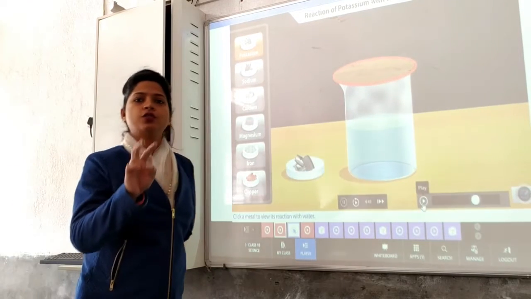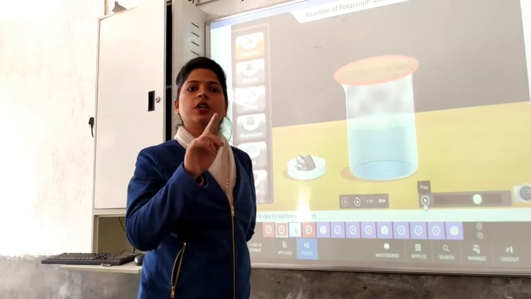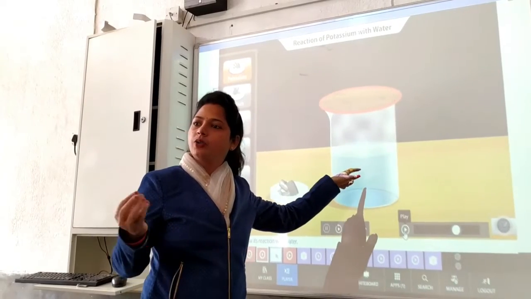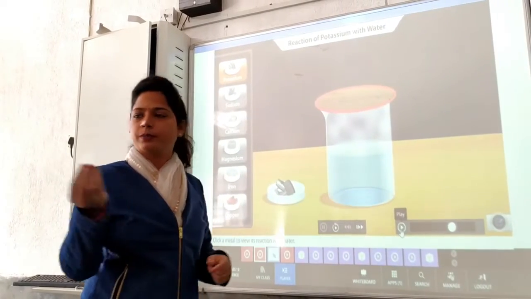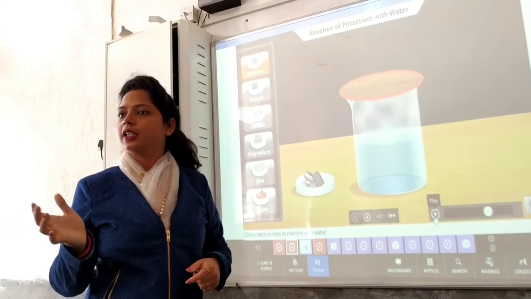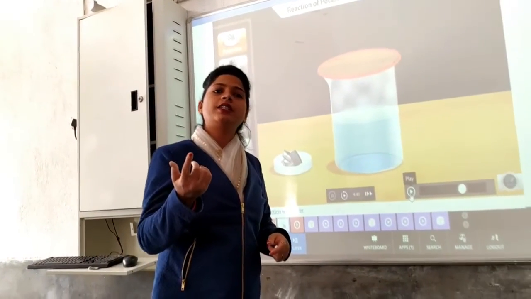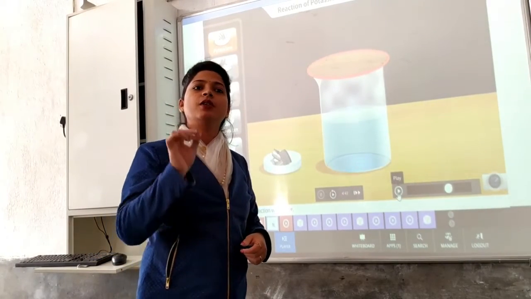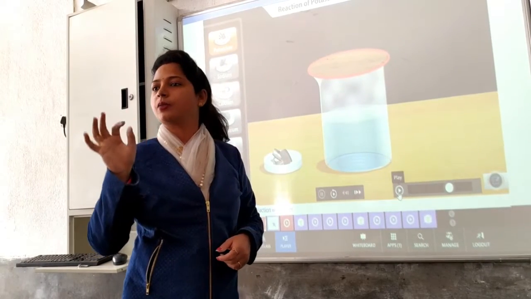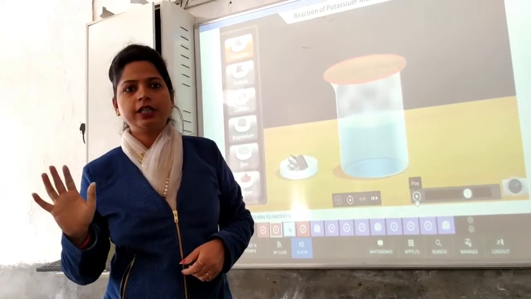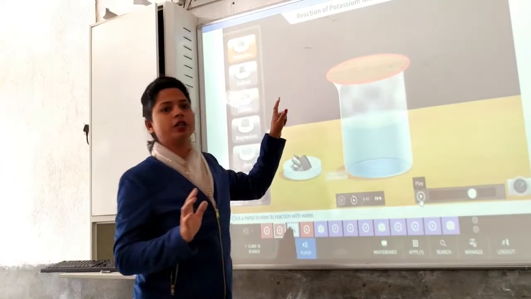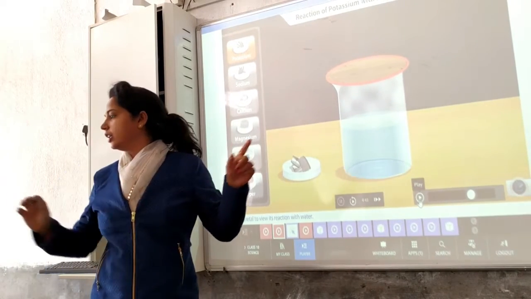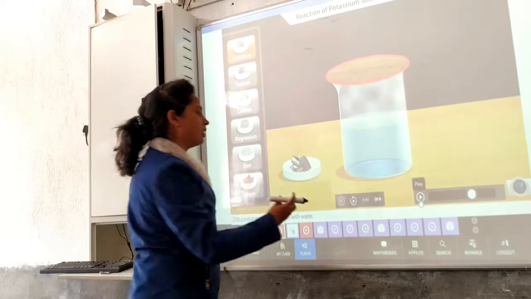Now see here, two points we get from this video. One, how potassium reacts with water. You have seen here the flame production, or the production of some amount of heat. Now if you remember the reactivity series, potassium lies at the top of the series. Right, it means it is the most reactive metal. Clear? So it reacts with normal water and that reaction is very violent.